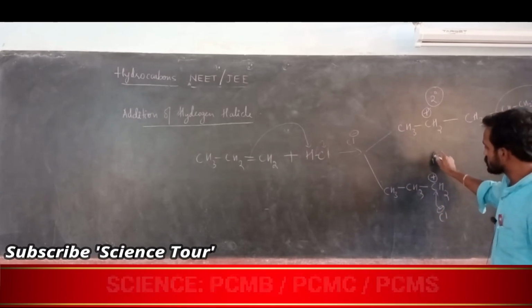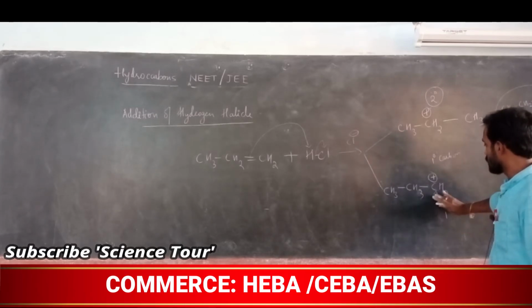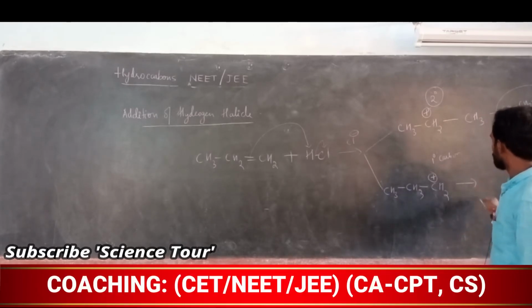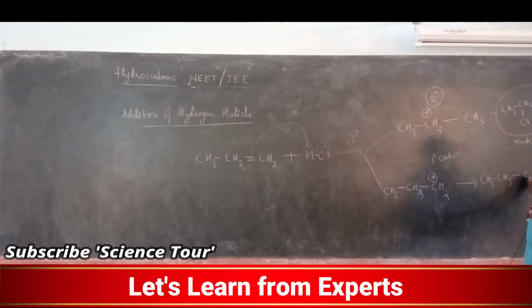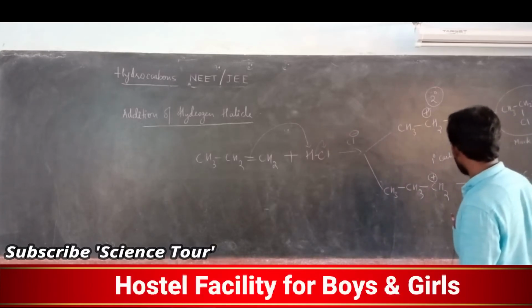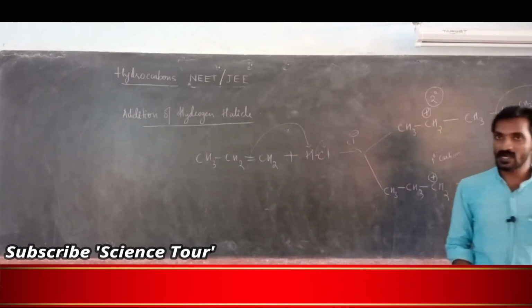Here you can see, my dear students, a primary carbon. So you are getting the product CH3-CH2-CH2-CH2-Cl.